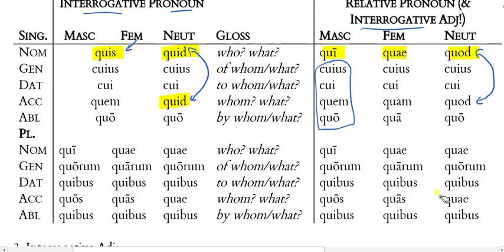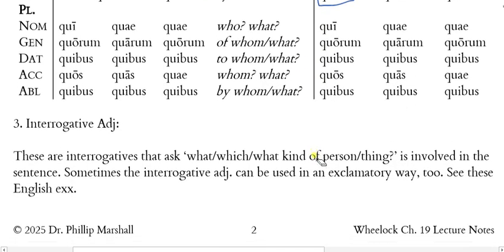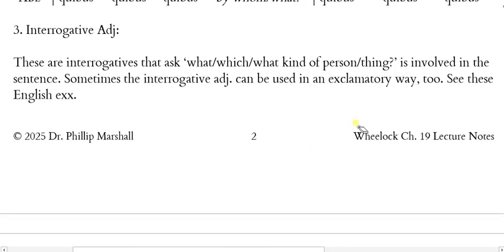These are exactly the same as the plural relative pronoun. So thankfully, we don't really have to learn new forms except for just these 3. And 2 of them happen to be the same. Now let's look at the interrogative adjective here.